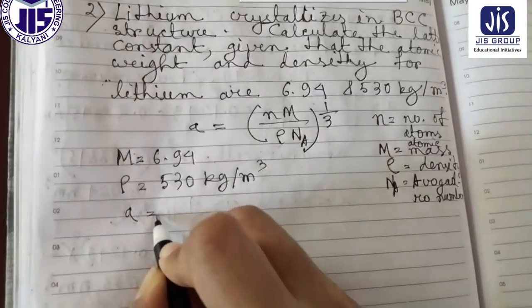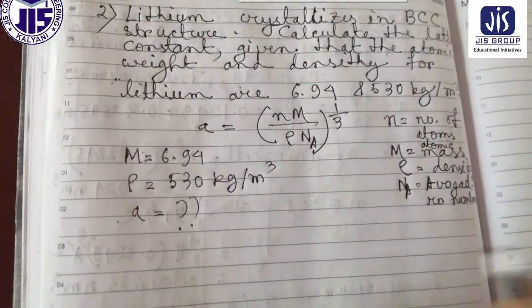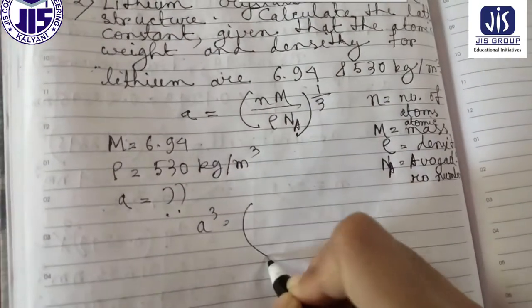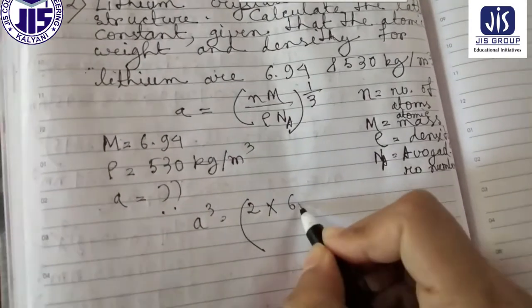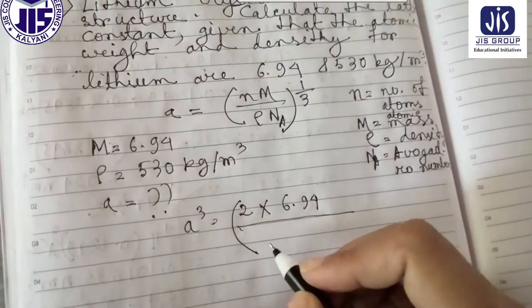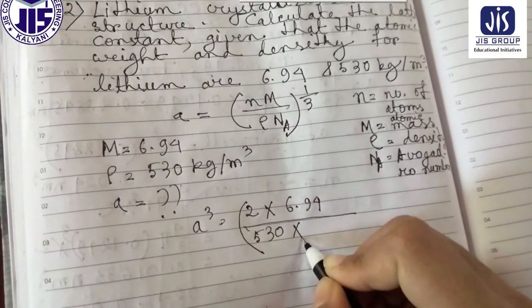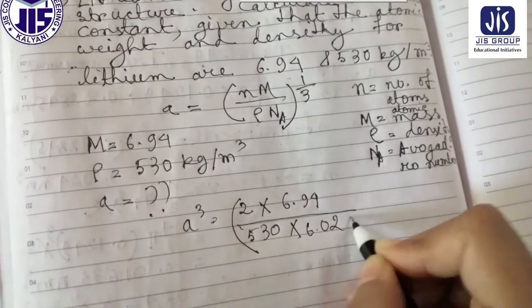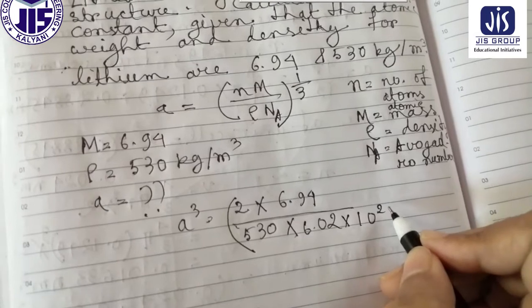We have to find A. So A cube equal to small n means 2, capital M means 6.94, divided by rho means 530 into Na means 6.02 into 10 to the power 26.